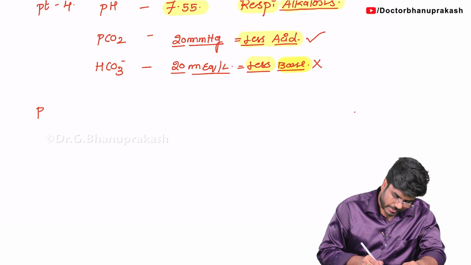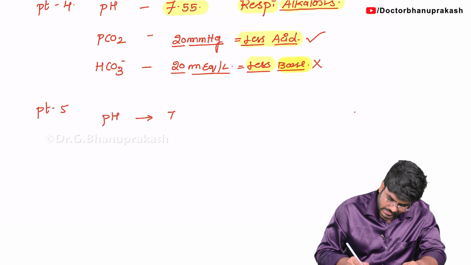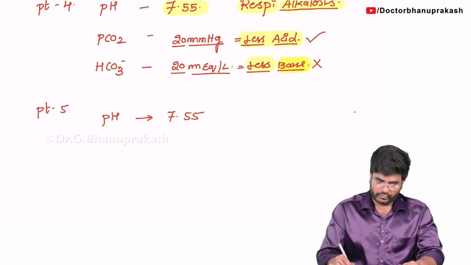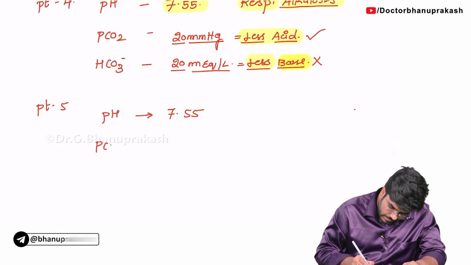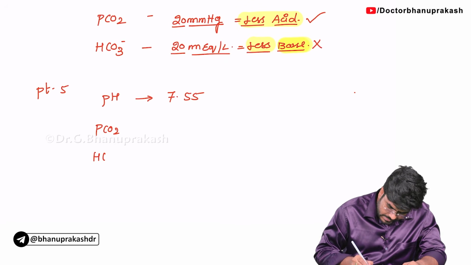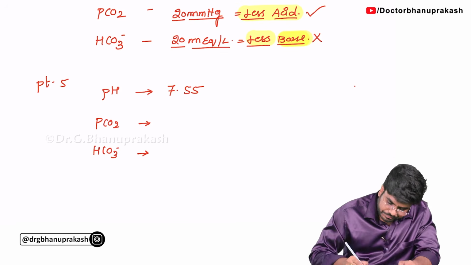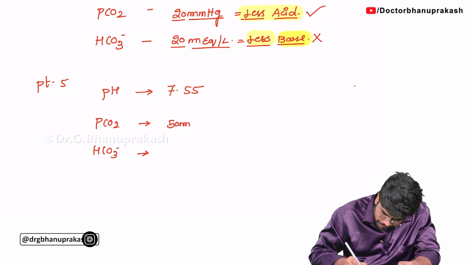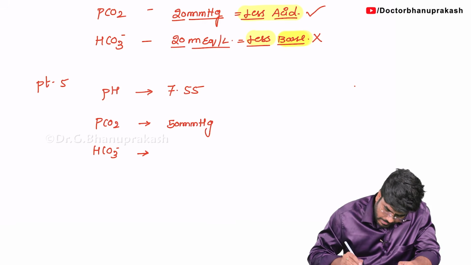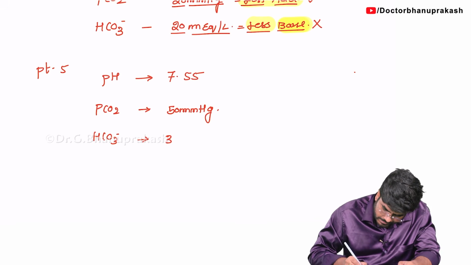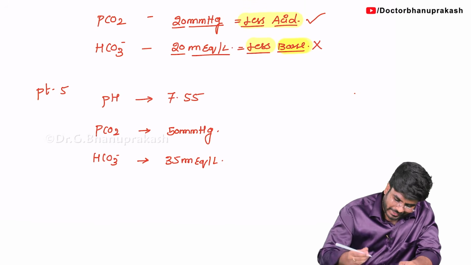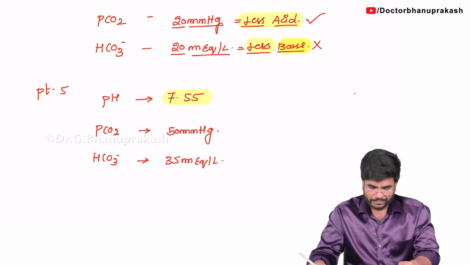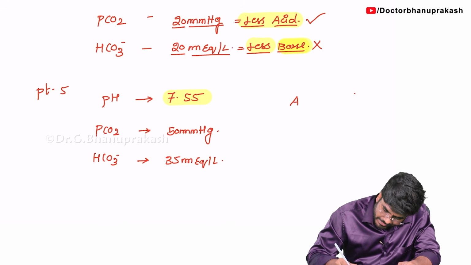So now let's look at patient number 5. What is the pH, guys? Here the pH is 7.55. Now, what is the PCO2 value and HCO3 minus? The PCO2 value in this condition, let's say 50 mmHg, and bicarbonate, let's say 35 milliequivalents per liter. Definitely the pH is more than 7.45, so here it is alkalosis, without any doubt.